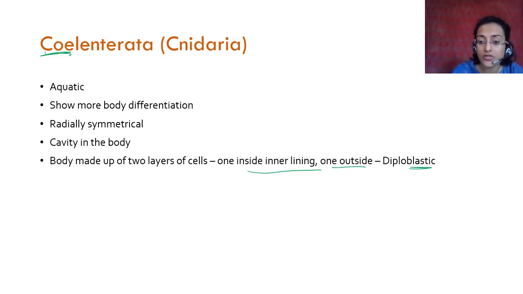Blast here refers to cell. We have seen this in the chapter of tissues, chapter 6, where you had osteoblast and stuff. I explained some stuff like that. So in that case, blast refers to cell, diplo means double. So two cell layers, one is the inner lining, the other is the outer lining.